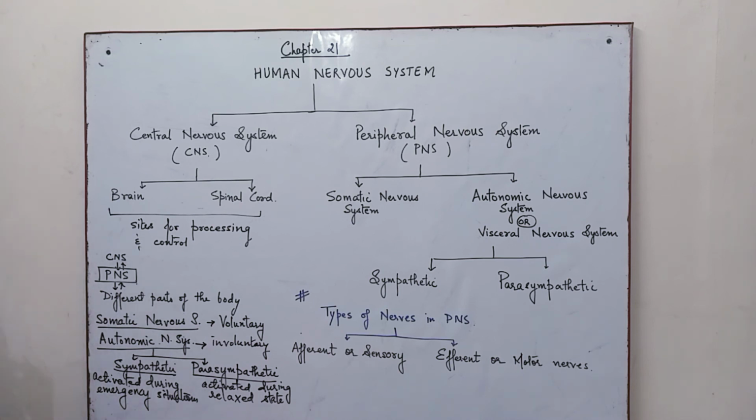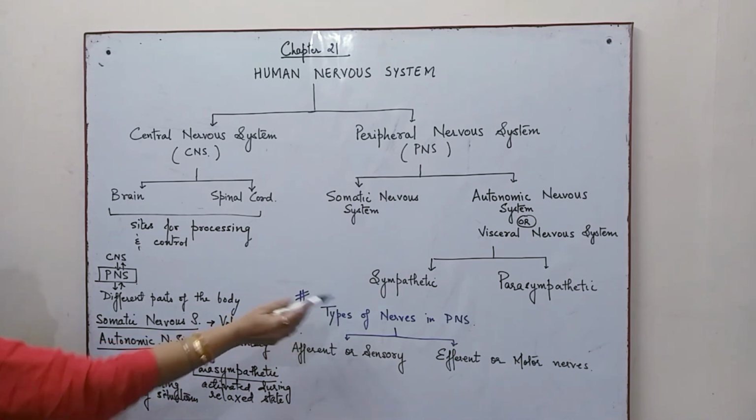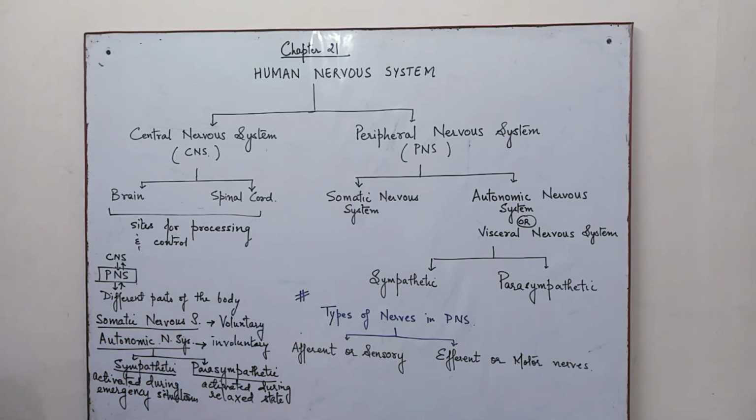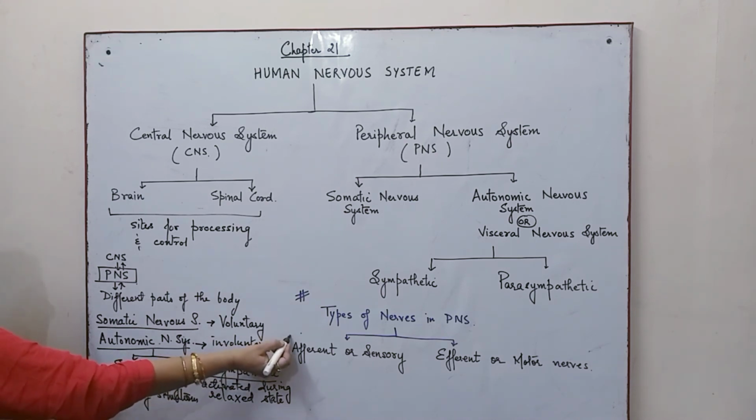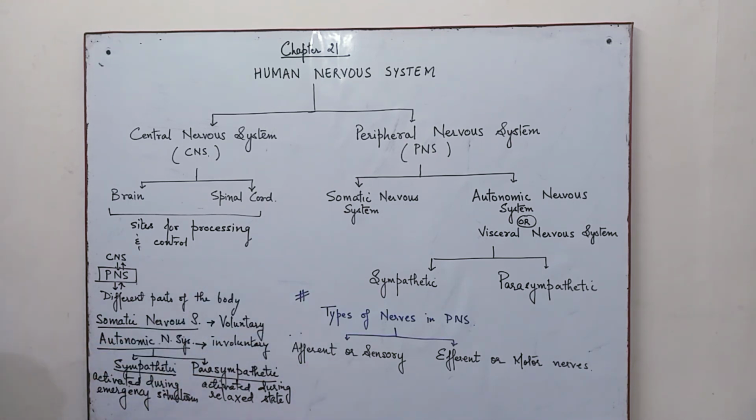Now, when we are talking of the PNS, we talked about the nerves. That is, it is mainly brought about with the help of the nerves. Now, the PNS has two types of nerves, that is the afferent or the sensory, and the efferent or the motor nerves. So, we have two types. One is afferent and the other is efferent.